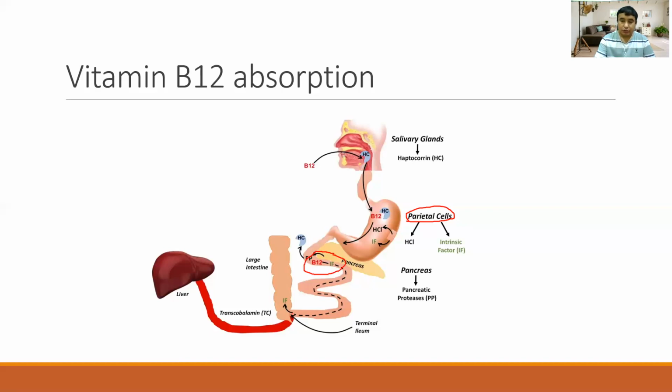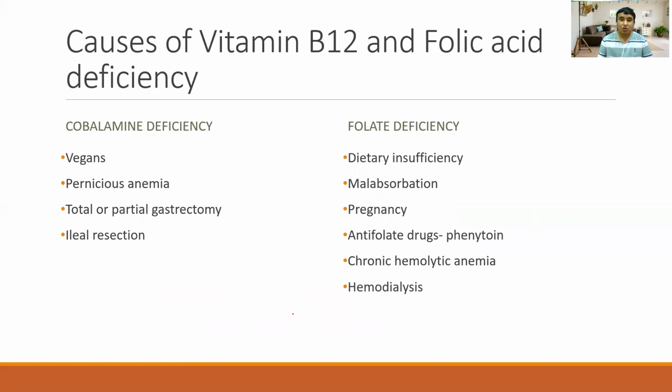Okay, so what are the causes of vitamin B12 and folic acid deficiency? Vitamin B12 deficiency you will get in vegans, someone who is not taking any animal products. We often ask, do you take meat, fish, or milk products, if we suspect anybody has megaloblastic anemia.